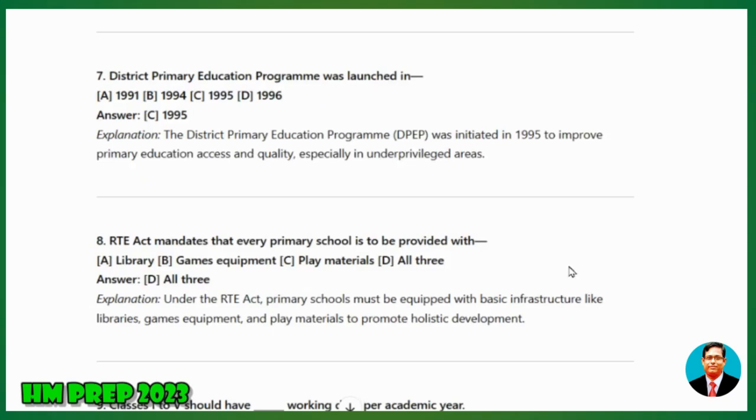8. RTE Act mandates that every primary school is to be provided with A) a library, B) games equipment, C) play materials, D) all 3. Answer: all 3. Explanation: Under the RTE Act, primary schools must be equipped with basic infrastructure like libraries, games equipment, and play materials to promote holistic development.